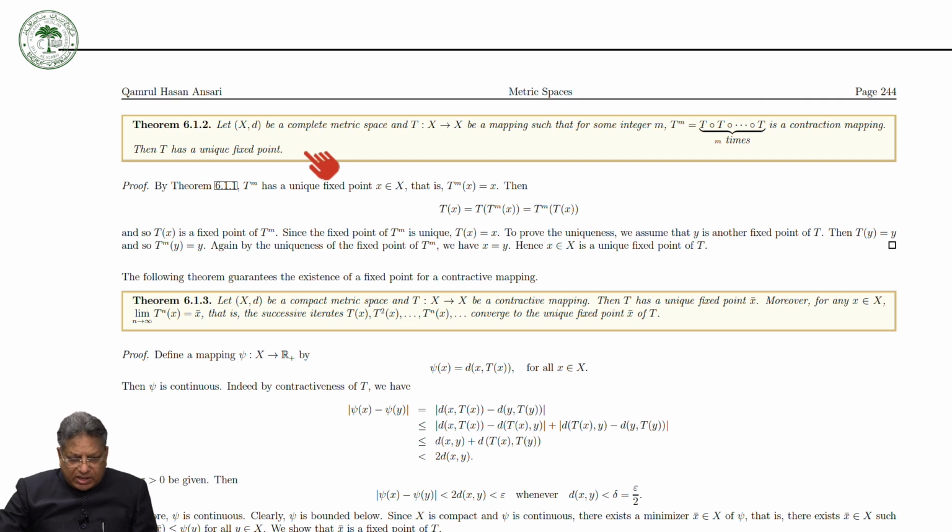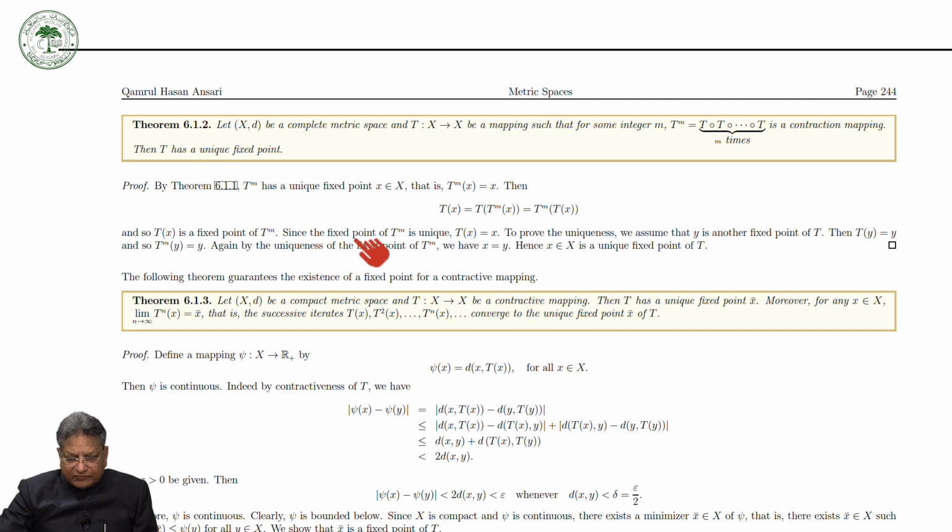Now from the Banach contraction theorem, because T^m is a contraction mapping, T^m has a unique fixed point. Let us take T^m x equal to x. Then we can write Tx equal to T(T^m x), operating T on both sides, so it is equal to T^m, taking it outside, of Tx. It means that T^m(Tx) is equal to Tx. So Tx is a fixed point of T^m.